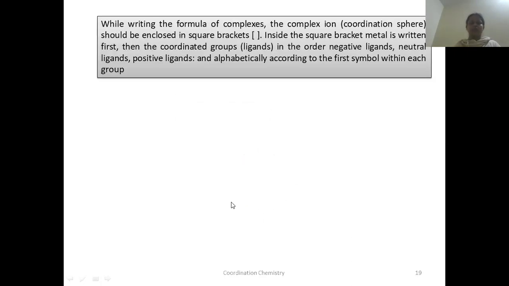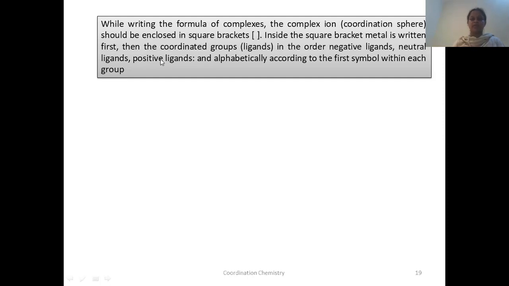Now let us see, whenever a name is given, how do we write the formula from the name? This is also discussed when discussing the rules of the IUPAC. Let us see again. While writing the formula of complexes, the complex ion should be enclosed in square brackets. Inside the square bracket, the metal is written first, then the coordinated groups or ligands. How should those ligands be written? The order is first negative ligands, followed by neutral ligands, then positive ligands.